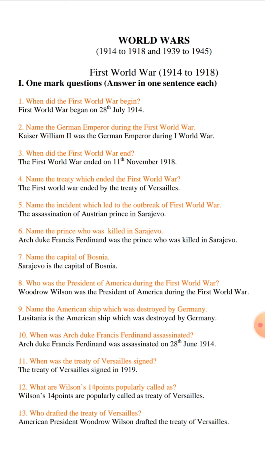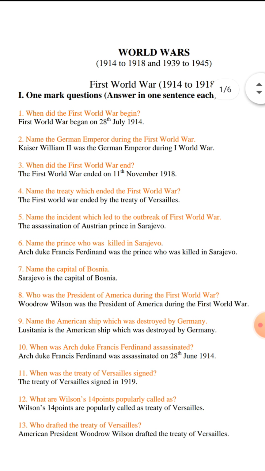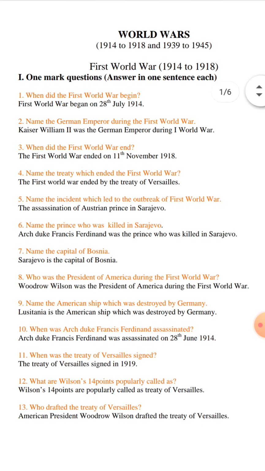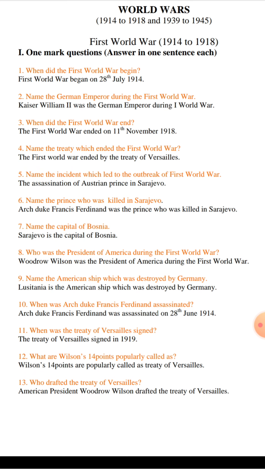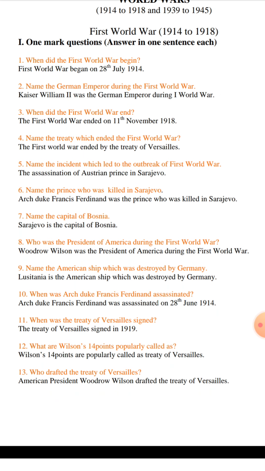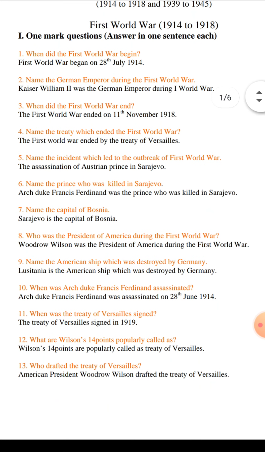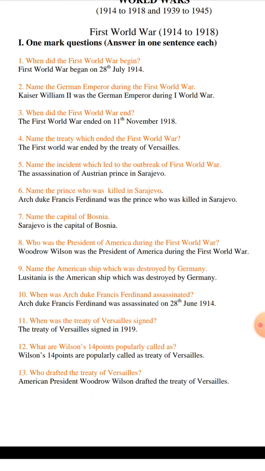The First World War started in 1914 and ended in 1918. 1 mark questions, in one sentence. When did the First World War begin? The First World War began on 28th July 1914. Name the German Emperor during the First World War. Kaiser Wilhelm was the German Emperor during the First World War. When did the First World War end? The First World War ended on 11th November 1918.